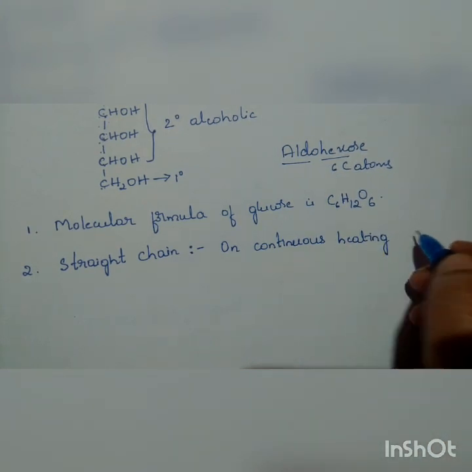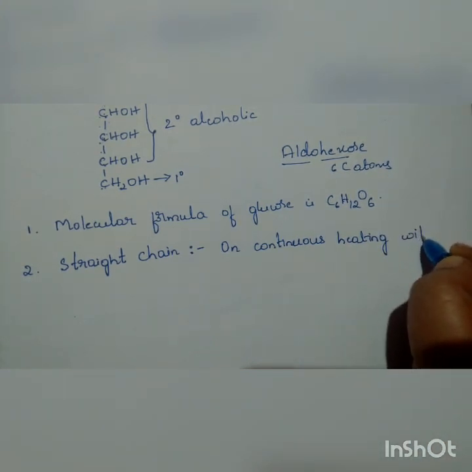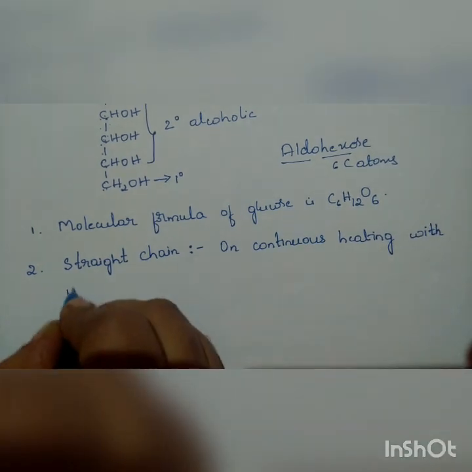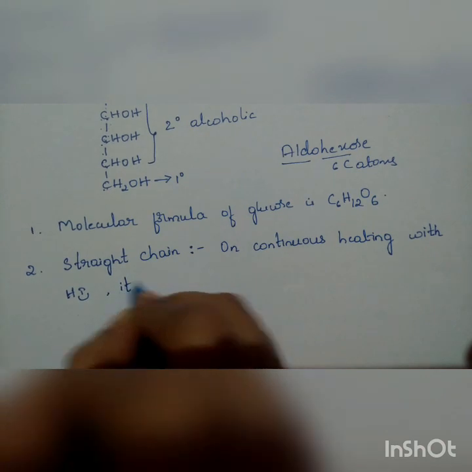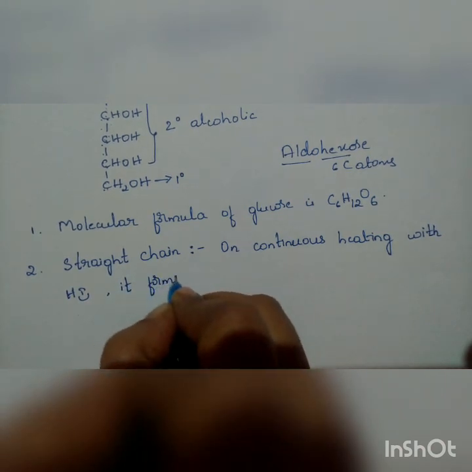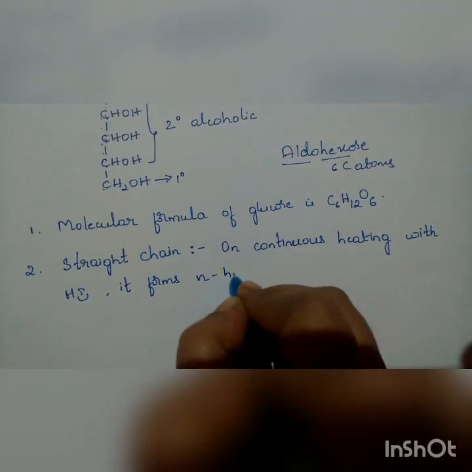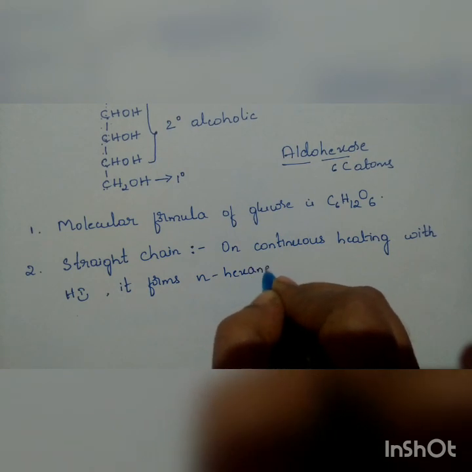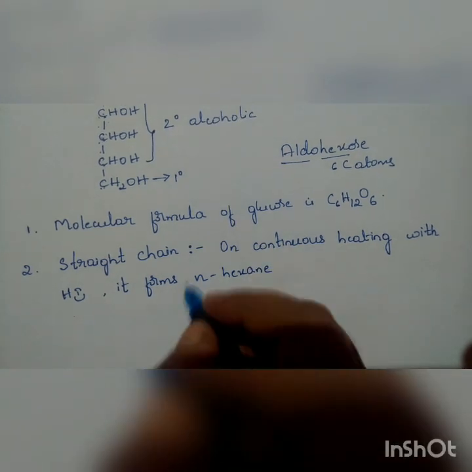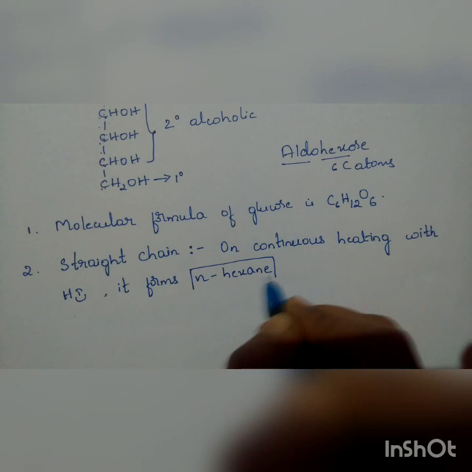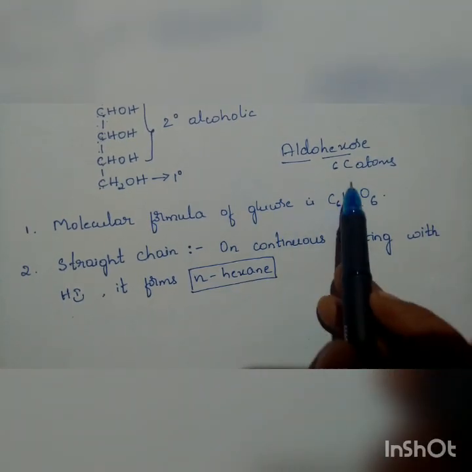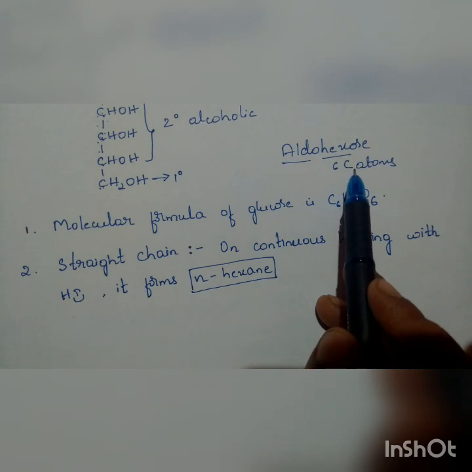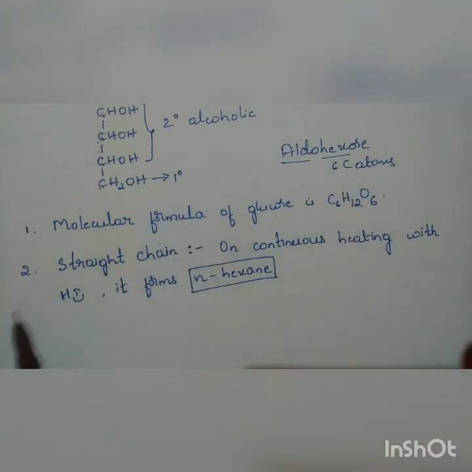On continuous heating with hydrogen iodide, it forms n-hexane. So the formation of n-hexane indicates that all the 6 carbon atoms in glucose are present in a continuous straight chain.